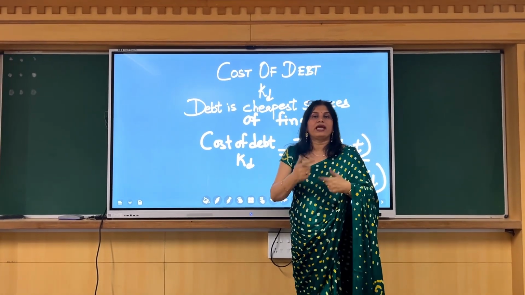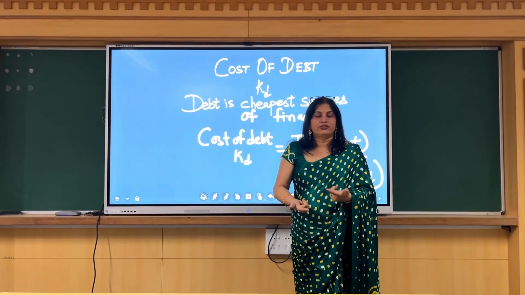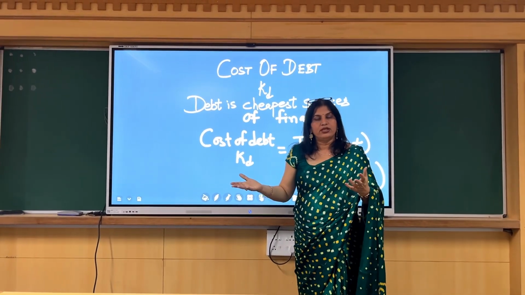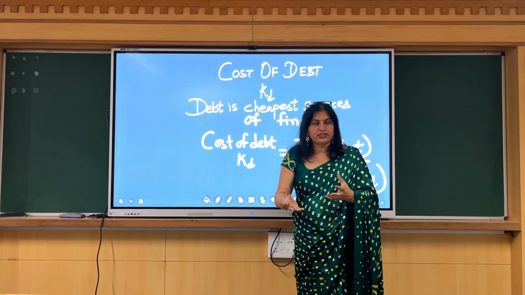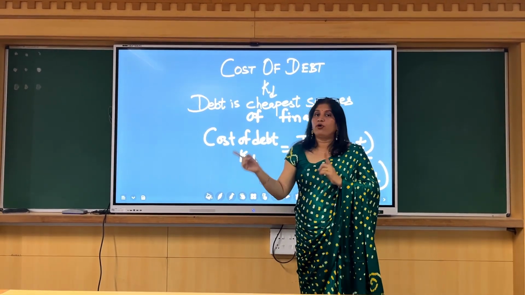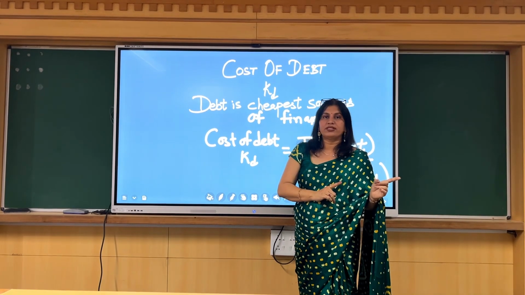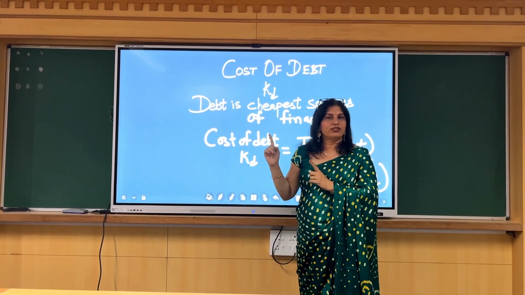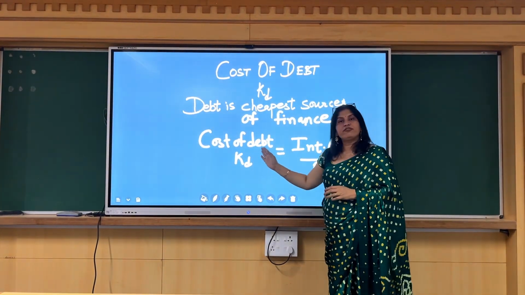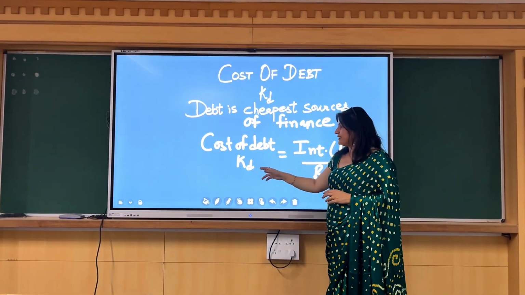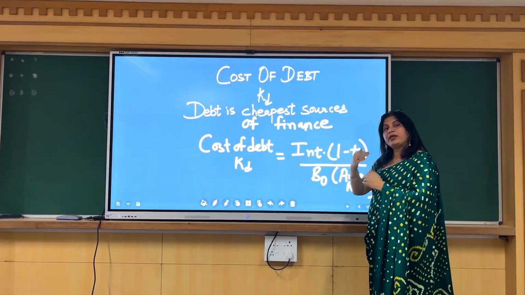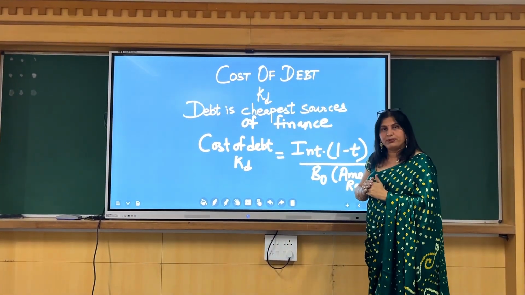Now how do we calculate the cost of debt? So if a company is raising 1 crore, 50 lakhs, whatever X amount, through issuing debentures and bonds, which are the simple example of borrowed fund. I have already explained in my previous video what is debt. Here we are going to talk about cost of debt. The calculation is very, very simple. Cost of debt is also denoted as KD. Okay? And how do we calculate? What is paid on debt? Interest is paid on debt.